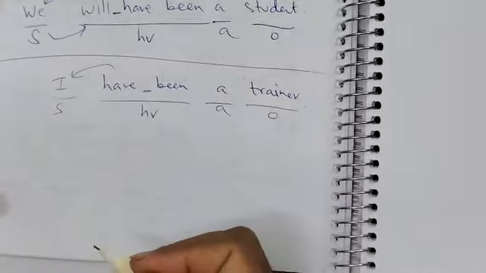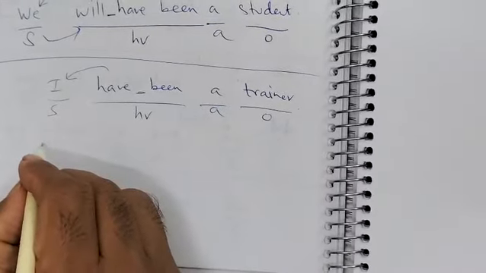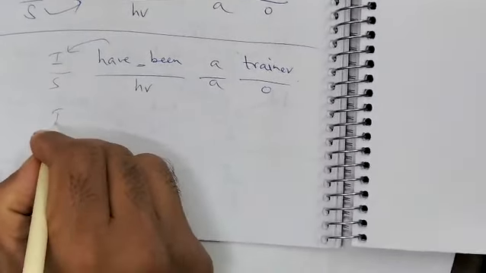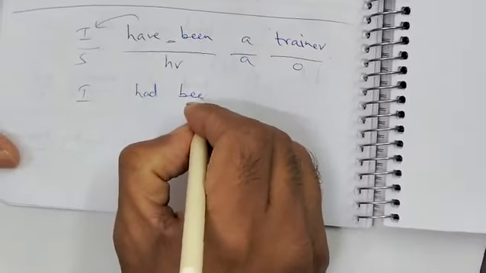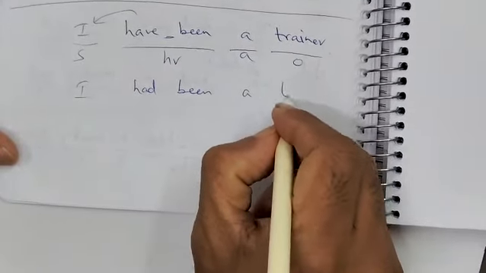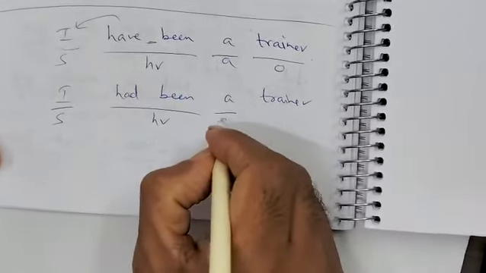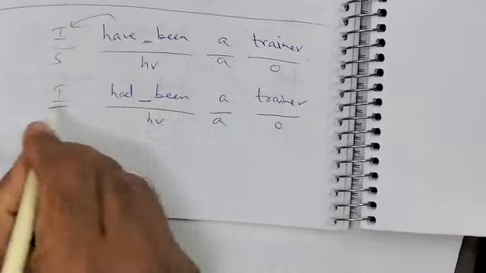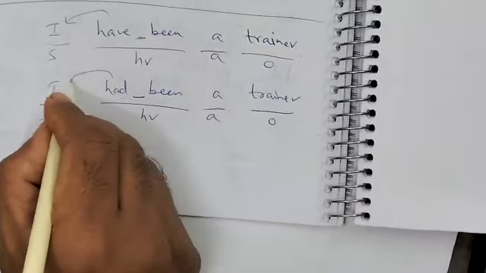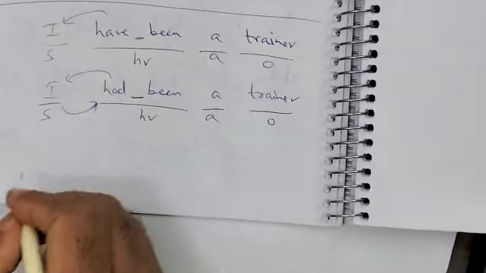Simple. Okay, next. If I use had been, can I say I had been a trainer? For past perfect continuous: subject, helping verb, article, object. I had been a trainer. I had not been a trainer. Had I been a trainer and had I not been a trainer?